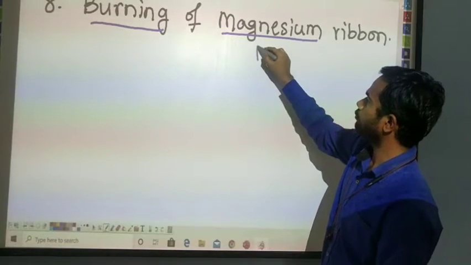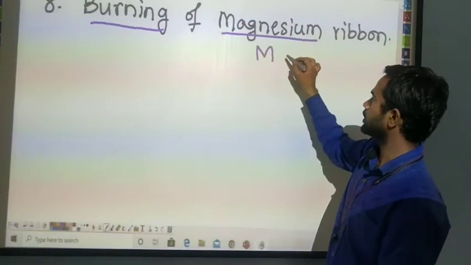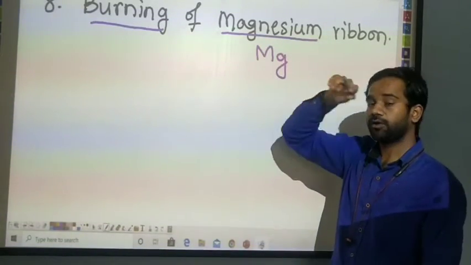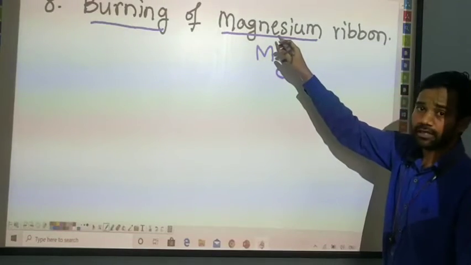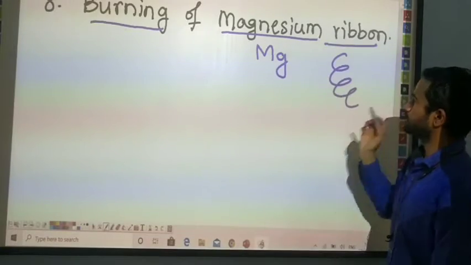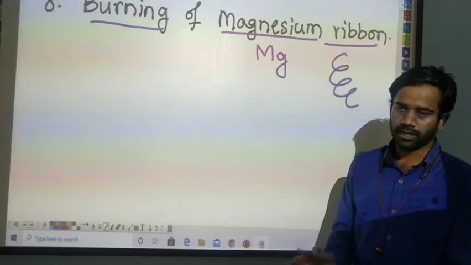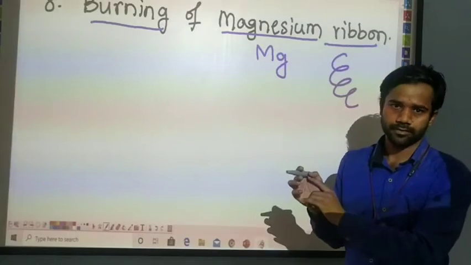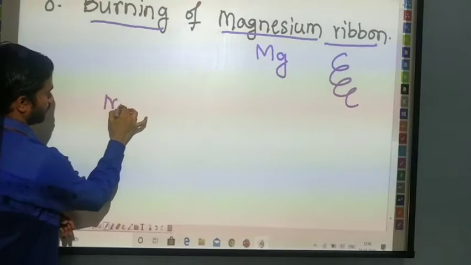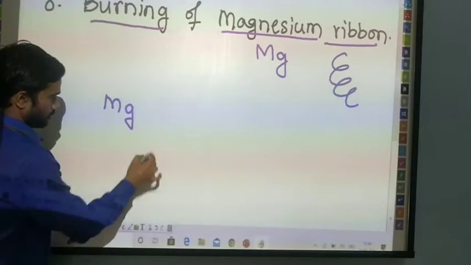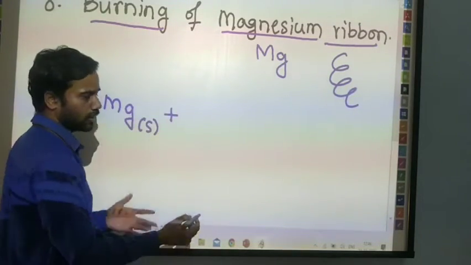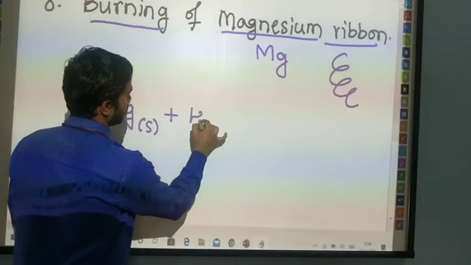Can you tell what is the formula of magnesium? The formula of magnesium is Mg. Mg is the elemental form of magnesium. We are burning the magnesium ribbon, which is silver in color. Let's see how it is going to be burned. The magnesium ribbon is in a solid state, and I am adding energy, or heat, here.